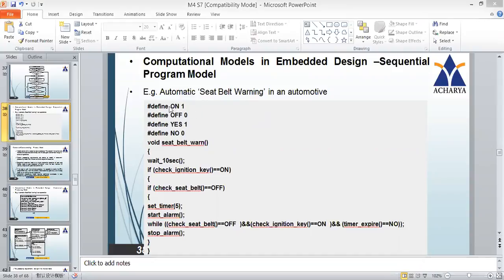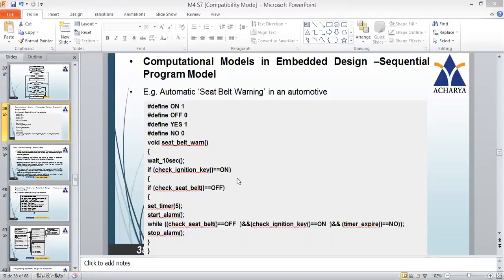If you see here, you're defining a few values. Hash define: on means 1, off means 0, yes means 1, no means 0. Here we will start. We will have a simple function called void seatbelt warning. As we discussed earlier, the seatbelt warning will not be given immediately. It will wait for 10 seconds.